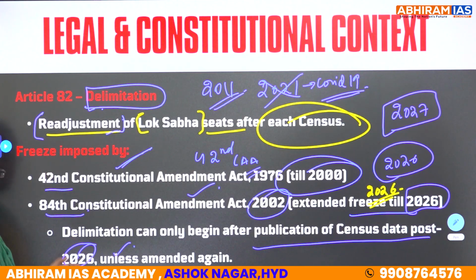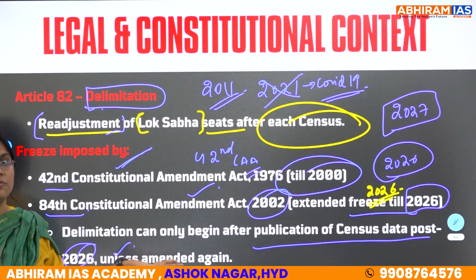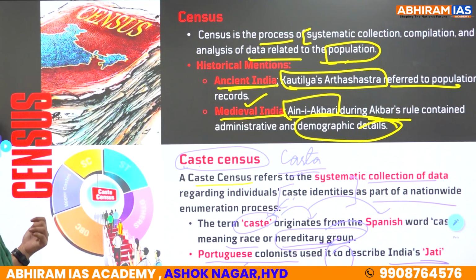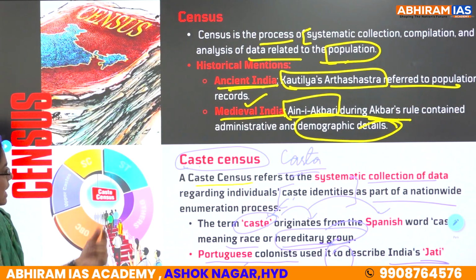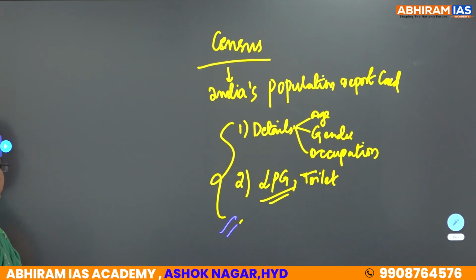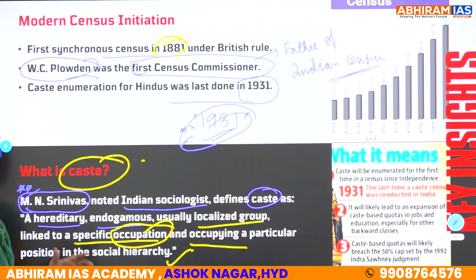Legal and constitutional context: Article 82, which deals with delimitation, and the freeze imposed by the 84th constitutional amendment till the year 2026. And further, census and caste census and the differences, and the major implications or key insights with respect to the modern census initiation.